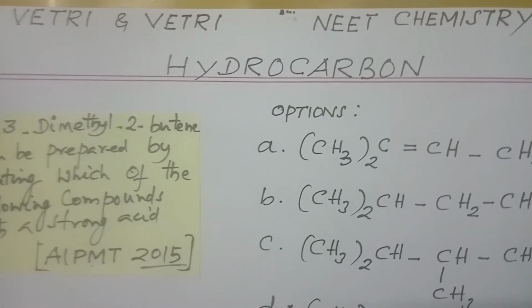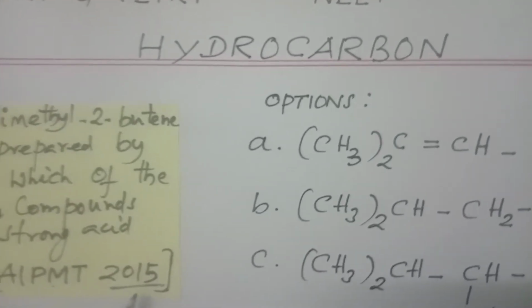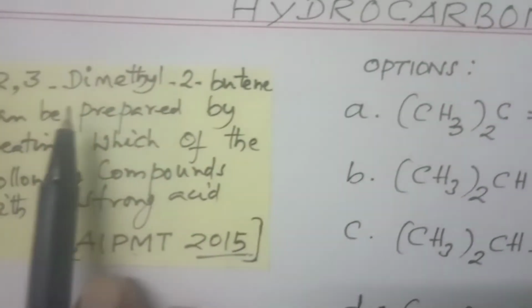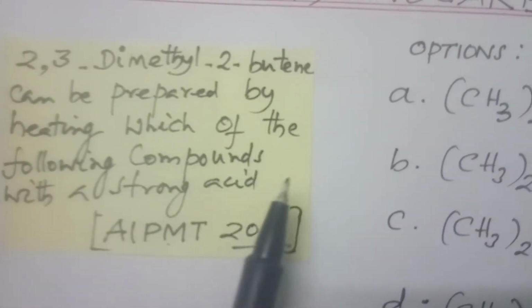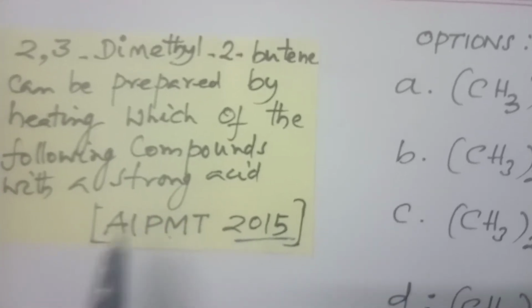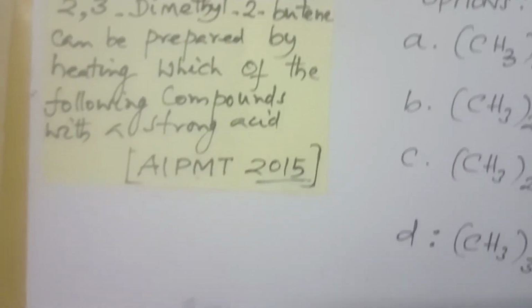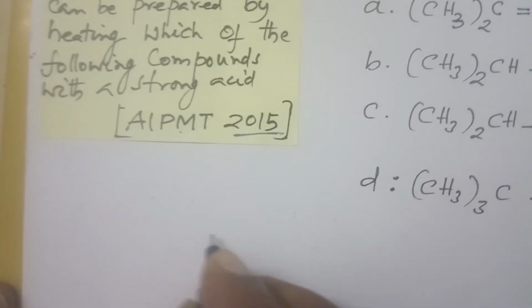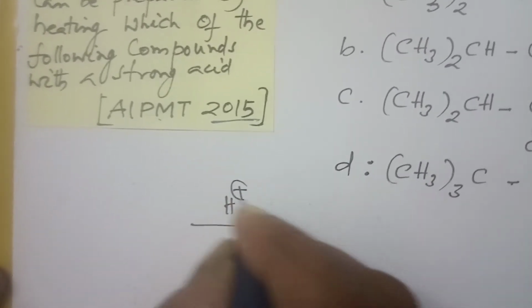Today's topic is hydrocarbons, previous year NEET questions, 2015. 2,3-dimethyl-2-butene can be prepared by heating which of the following compounds with a strong acid. I am repeatedly using the important reagent, so now I note down that today's reagent is your strong acid. That is the first point, point number 1.